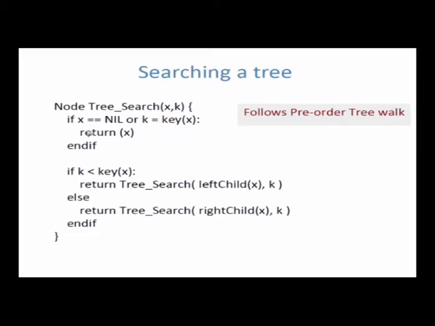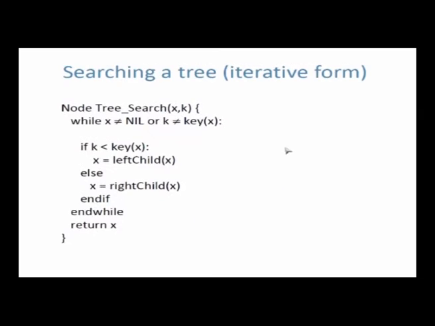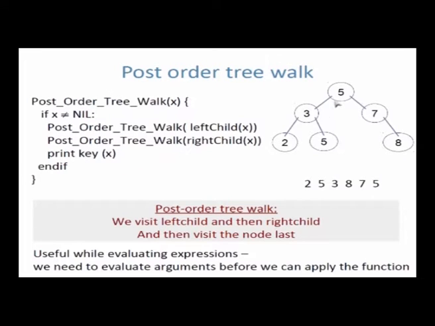So let's look at the search procedure. Suppose I want to search for a particular node in a binary search tree. How do I do that? So let's say K is the node key that I am searching for in a binary search tree. So how do I search? Okay, let's say I want to search for 5. There are 2 places 5 is there, okay. So if I want to search for 5 in a binary search tree, I start with the root, I find 5, the answer is I have found the node, over, okay.